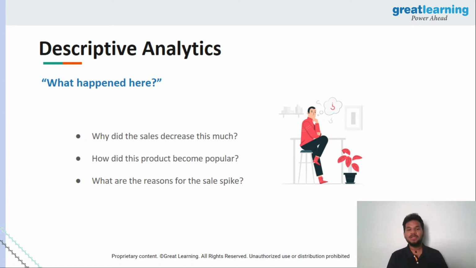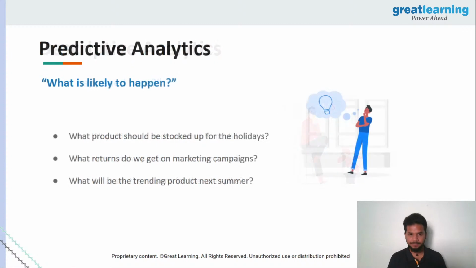So to answer a question, what happened here? Why is this the way it is? How, right? Whenever someone asks you what, why, how, all of these questions, the answer you usually give in real life is a descriptive answer, right? You try to describe the problem and give the solution. That is exactly what descriptive analytics is. You try to understand what is going on, what happened here. So the answer to this question is obtained using descriptive analytics, right? Perfect. I hope you guys are clear with descriptive analytics.